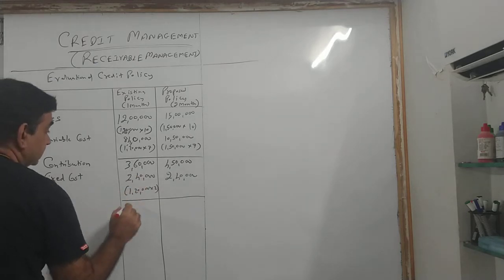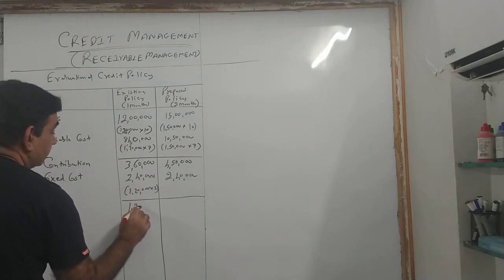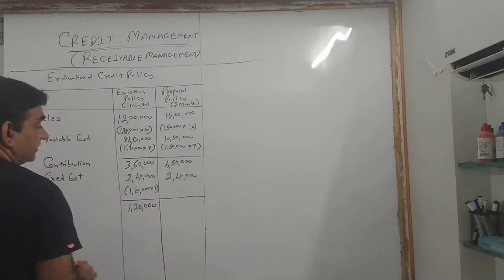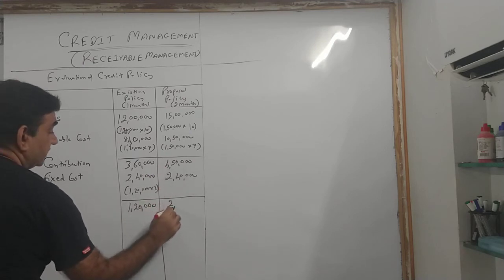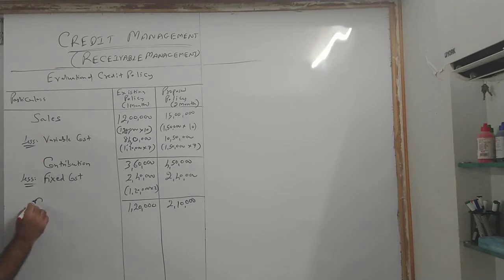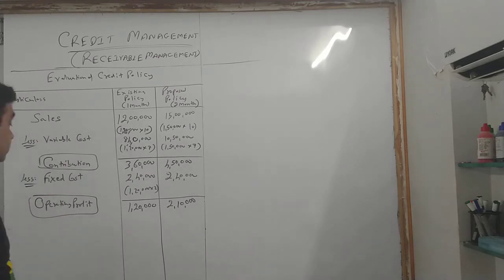Take the difference. 360 minus 240, 1,20,000. 450 minus 240, 2,10,000. This difference is called operating profit. You can put it in boxes.